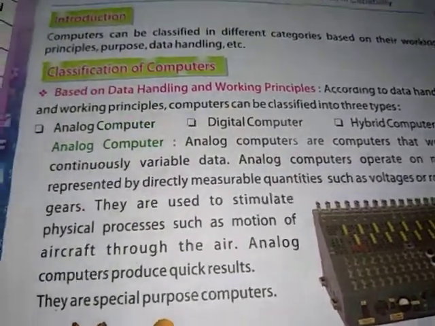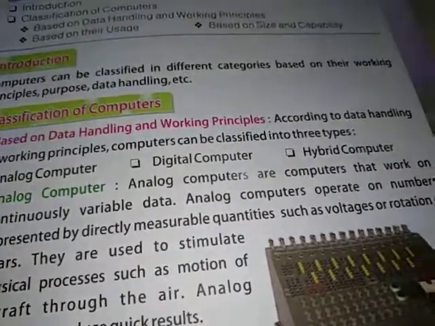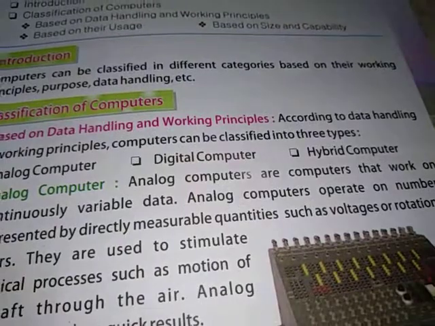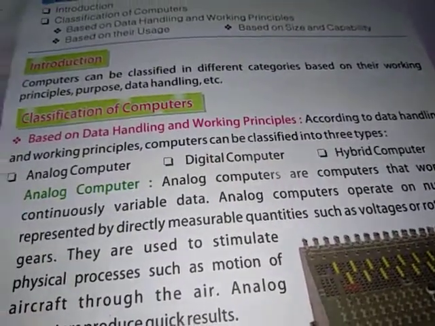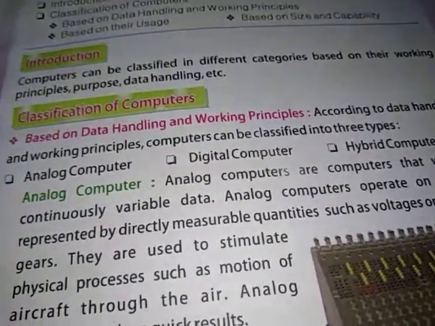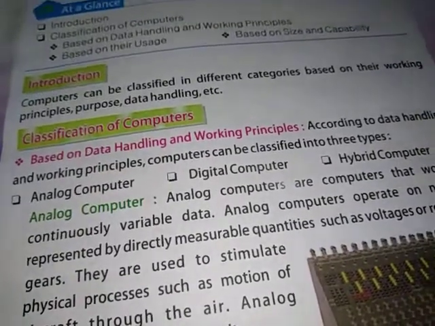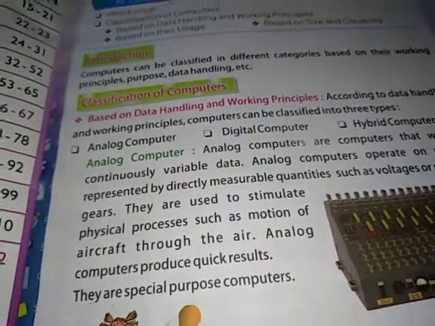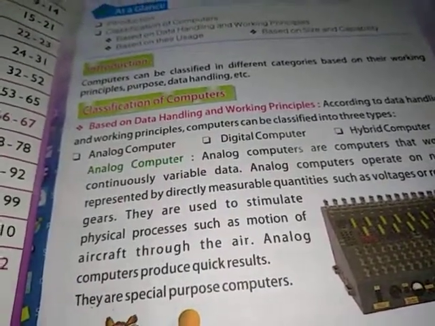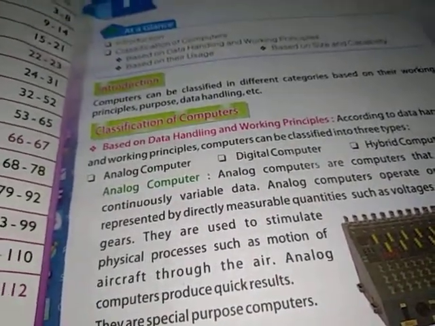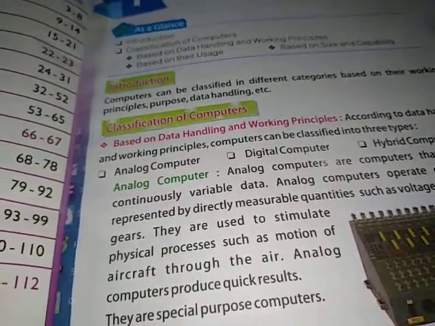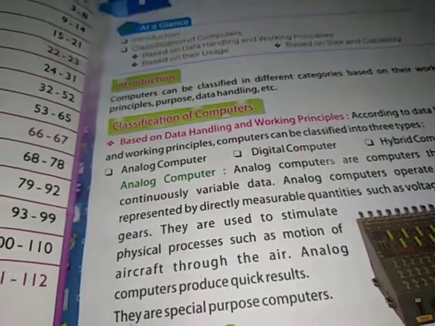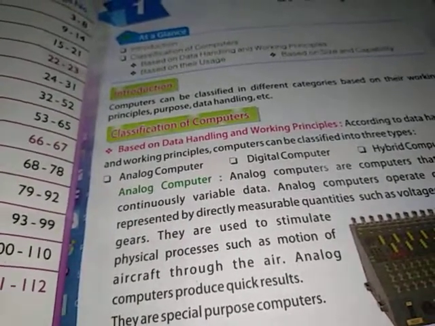So, analog computers are those which directly measure physical quantities such as the speedometer of a bike. As the front tire of the bike revolves, a speedometer calculates the speed of your bike according to the revolution of your bike's tire.